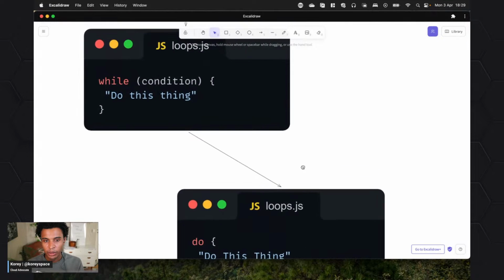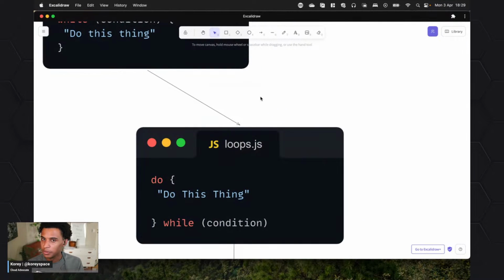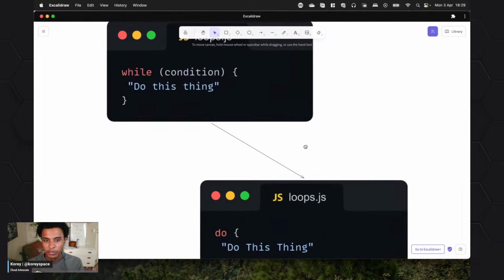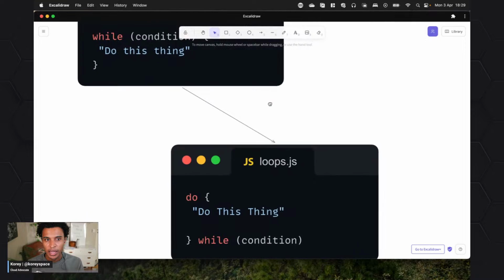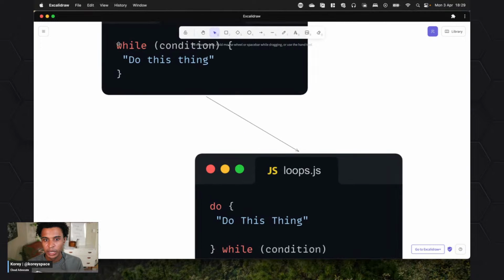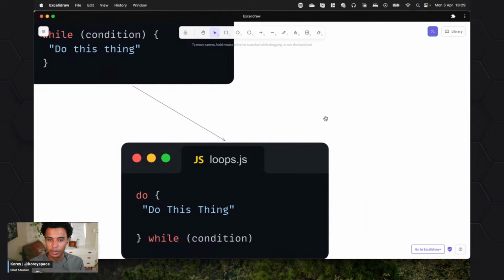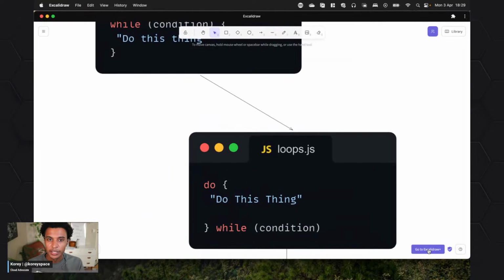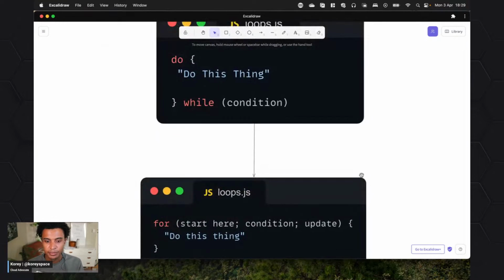And I'm going to do a little quiz for the audience because I love all your participation. What is actually the difference? Tell me what the difference between a while loop and a do while loop is. Again, do this thing while this is true. A while loop is like while this is true, do this thing. Those are some little tips. But there's a key difference in why you would probably use one or the other, and I'm going to show that in the code later on. So I'll prove those differences. But let's see what's the difference other than the syntax, right? There's a do and there's a while.